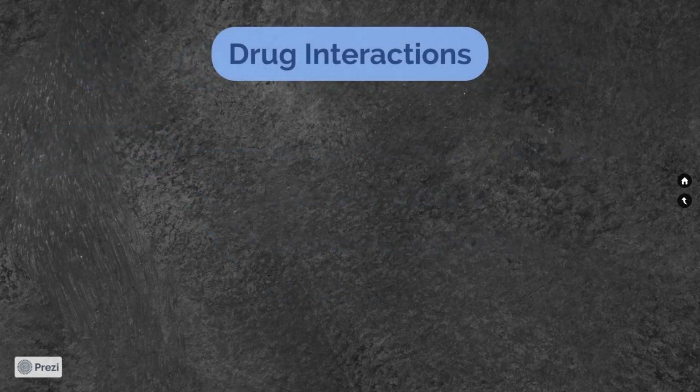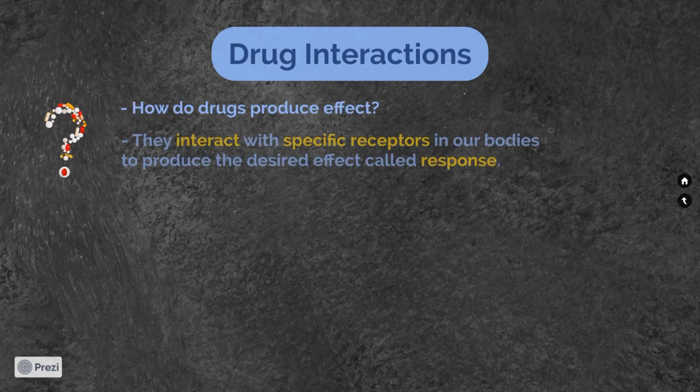Let's talk about drug interactions. When we take drugs, we expect them to produce a beneficial effect. But how do they produce this effect? The answer is that drugs interact with specific receptors in our bodies to produce the desired effect called response.